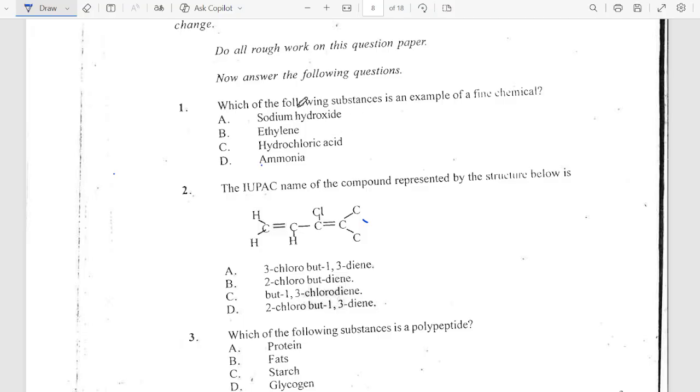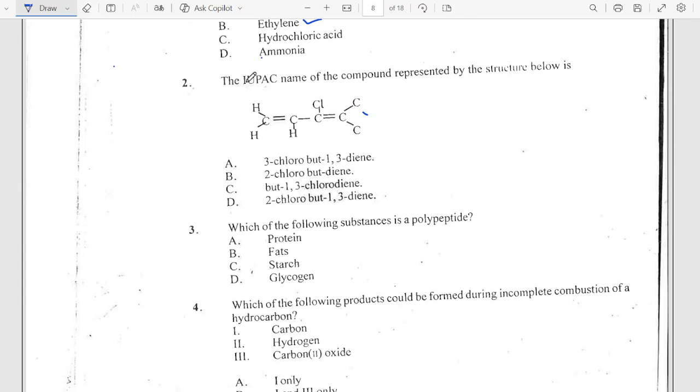The first one says, which of the following substances is an example of a fine chemical? A fine chemical means chemicals that are produced in very little quantity. They are highly pure, very pure, and they have some applications, as against heavy chemicals that are produced in very large quantity. So the answer here is ethylene.